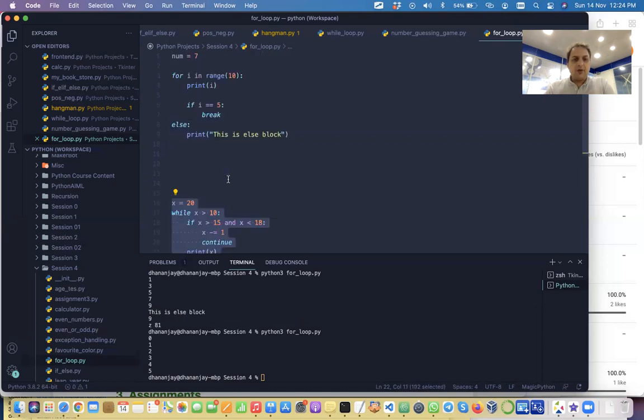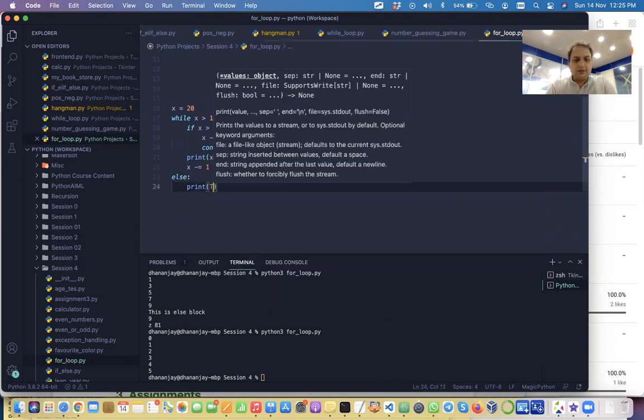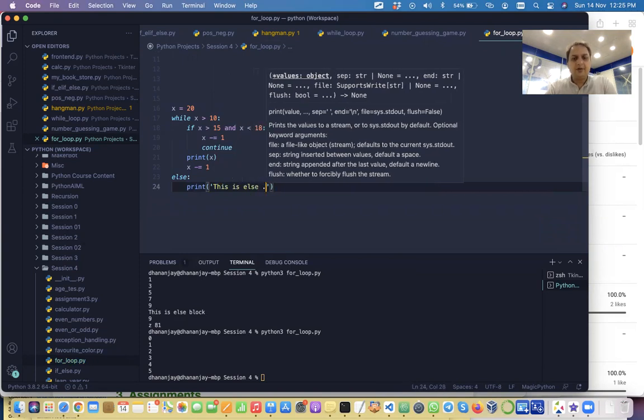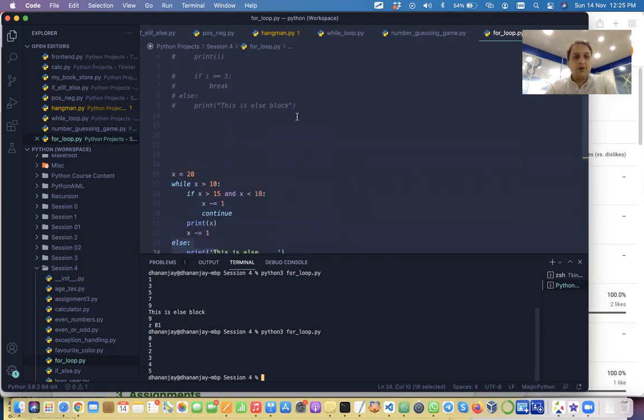So same thing with while loop. In case it is continue, that's fine. Else will be printed. This is else. Else will be printed, because this will eventually turn false, isn't it? Once this statement becomes false, it will jump into else. So if I am executing it here, I've commented this code above.